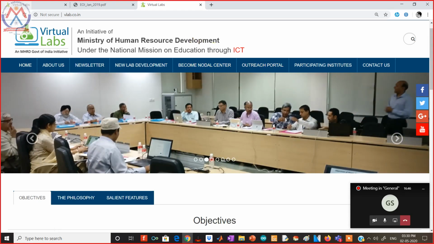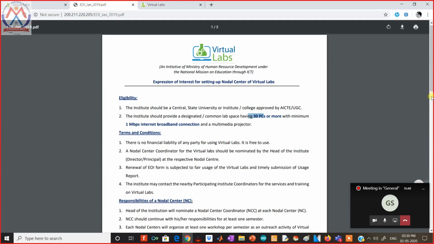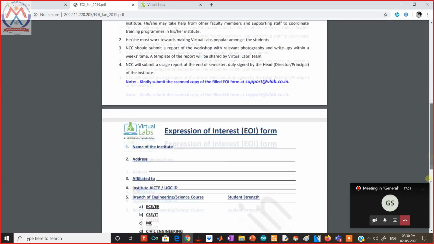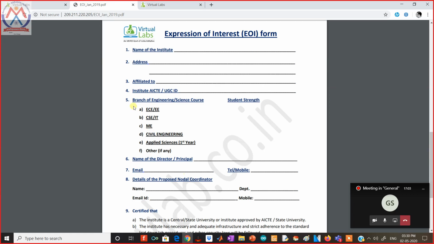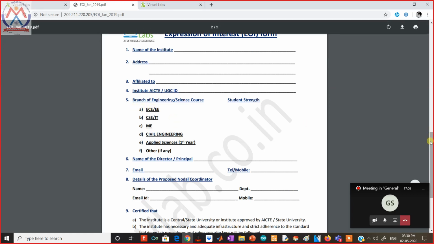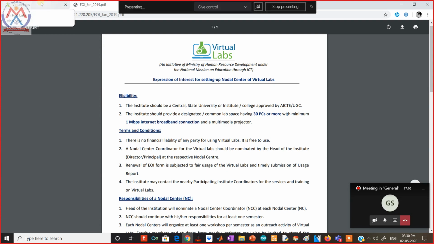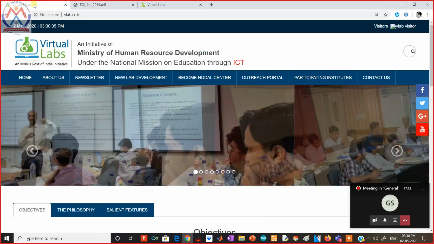So in order to become the nodal center, we have to fill this simple form, and there is not much requirement. We only need to have around 30 PCs and a minimum bandwidth of about 1 Mbps. These are the requirements to become a nodal center, and of course we need to fill in the strength of the students, which is quite low, but we can apply for the nodal center for the virtual lab also, and we can try it.